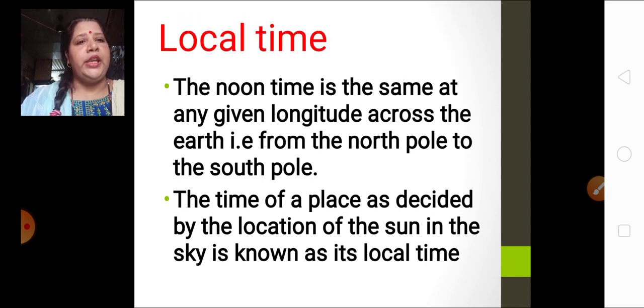The time of a place as decided by the location of the sun in the sky is known as its local time. The time of a certain place, how is it decided? By the location of the sun in the sky. Okay, and that is called local time.